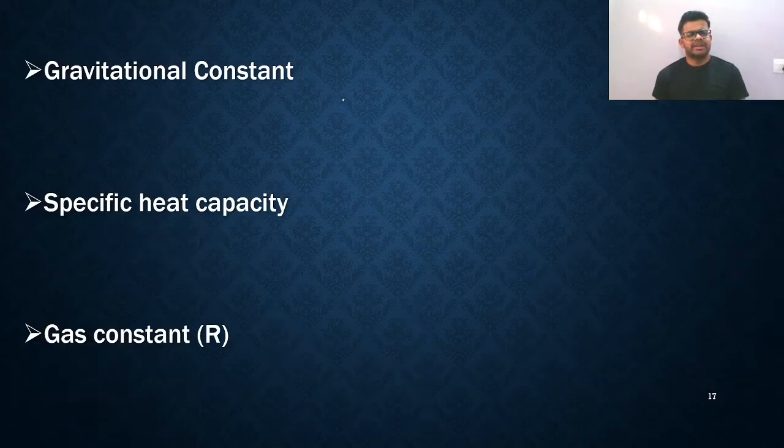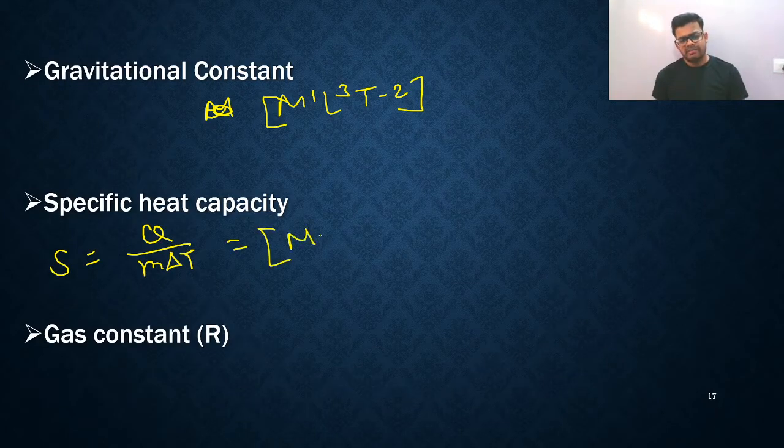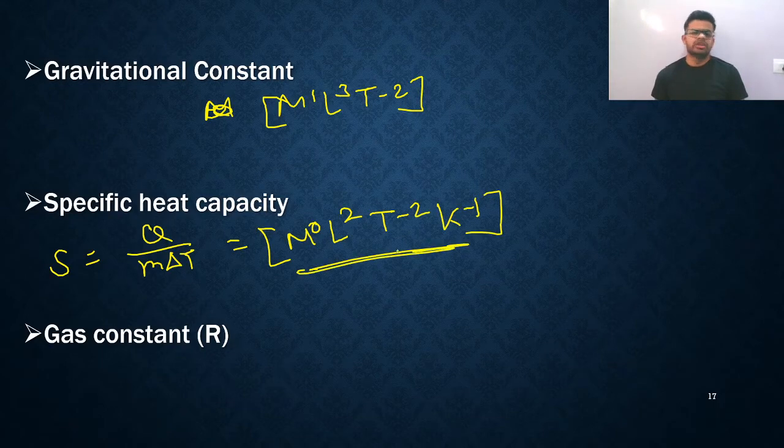So now let us find its dimensional formula. Whatever you got, you remember: M minus 1, L3, T raised to minus 2. For specific heat, you got Q upon M delta T, so this is S. Finally you got M raised to 0, L raised to 2, T raised to minus 2, and K raised to minus 1. So this formula you got.